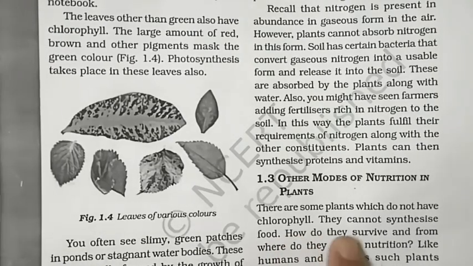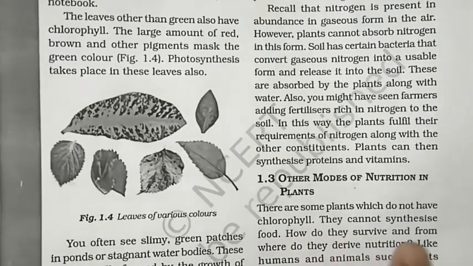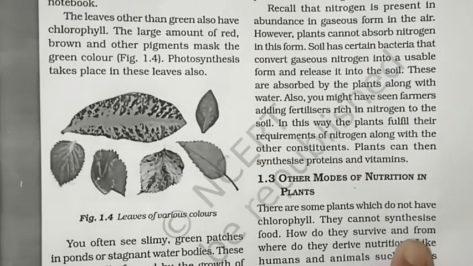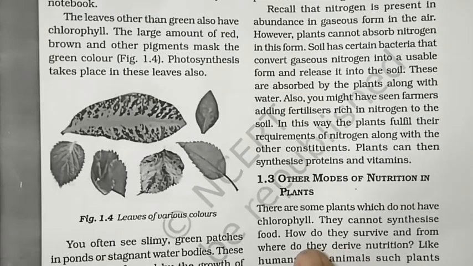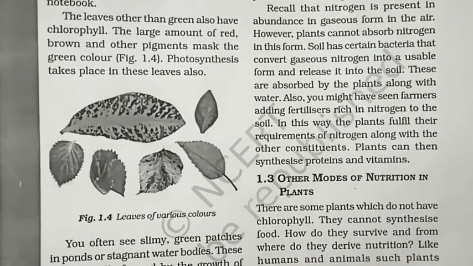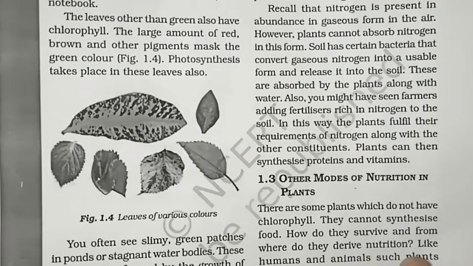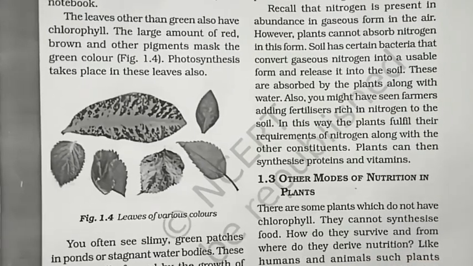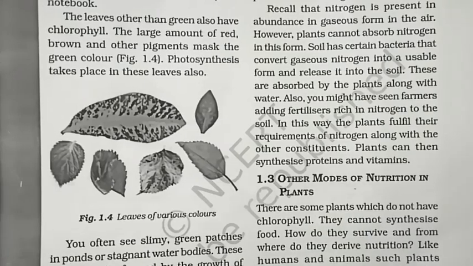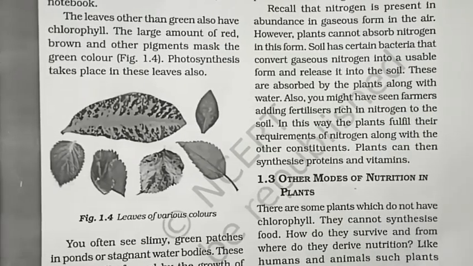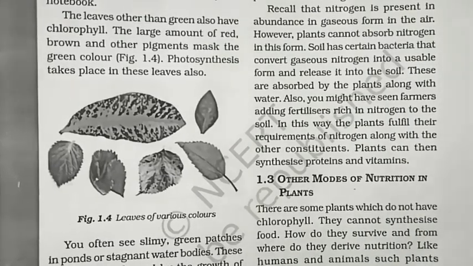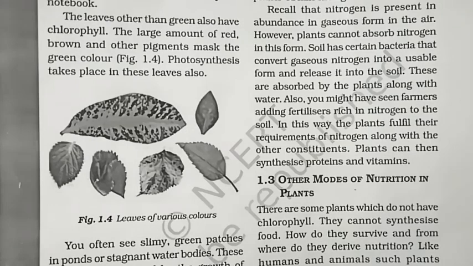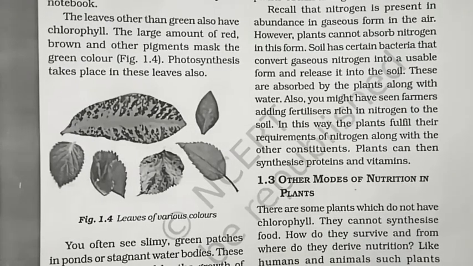But now I'm going to teach you about the plants which don't have chlorophyll. Then the question arises in your mind, how do they survive and from where do they derive nutrition? Like humans and animals, such plants depend on the food produced by other plants; they use the heterotrophic mode of nutrition.